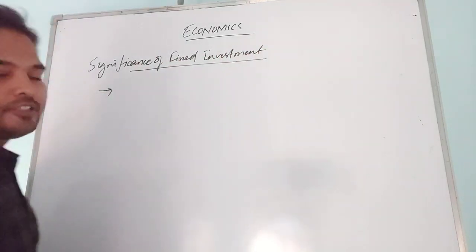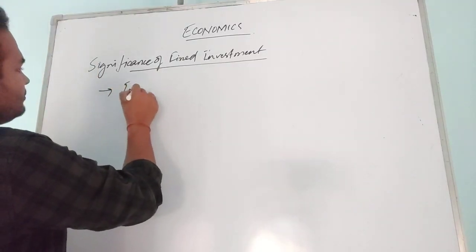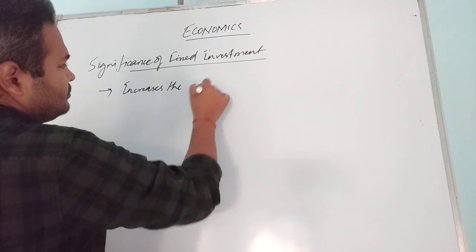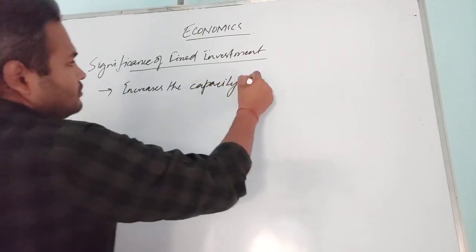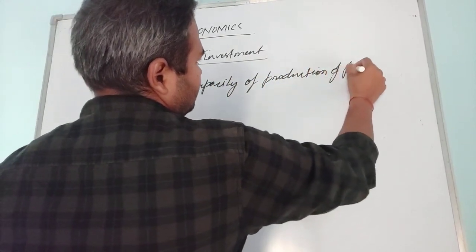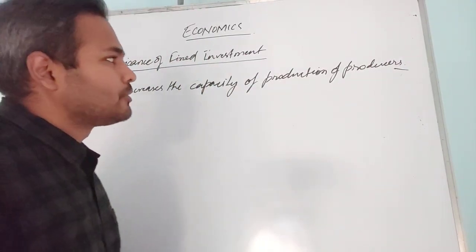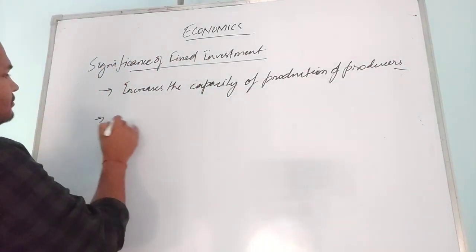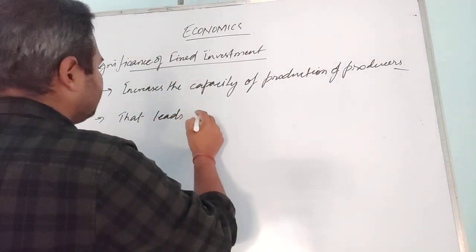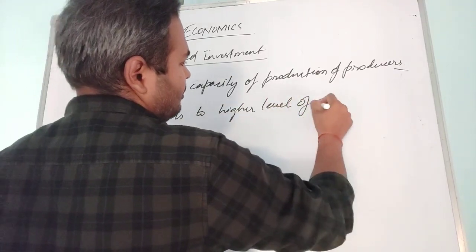Okay, the significance of fixed investment. First, it increases the capacity of production of the producers, and that leads to a higher level of output.